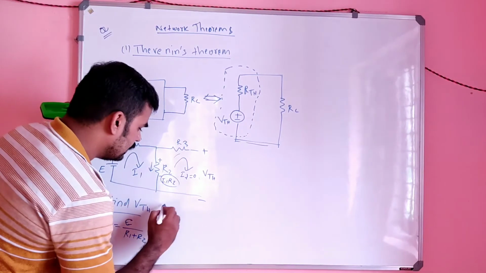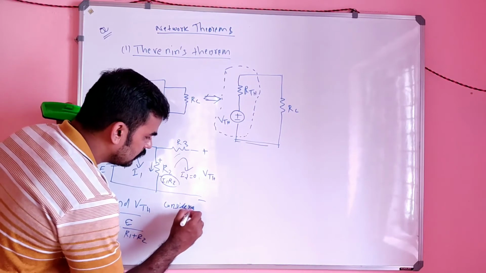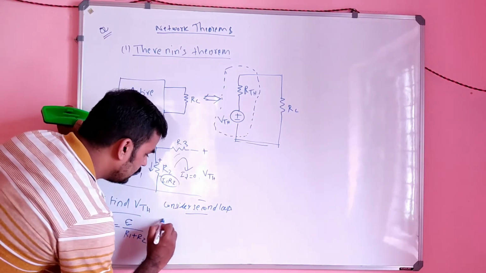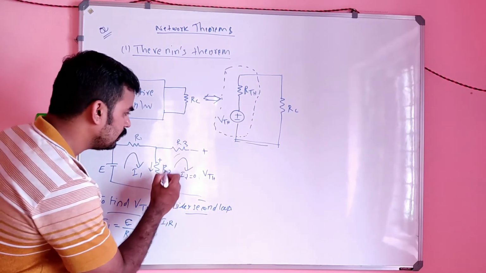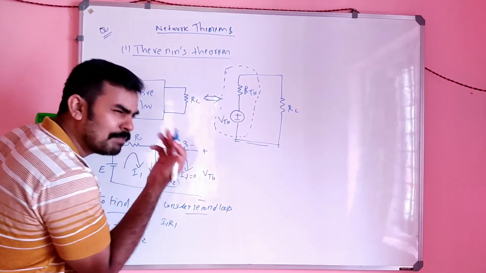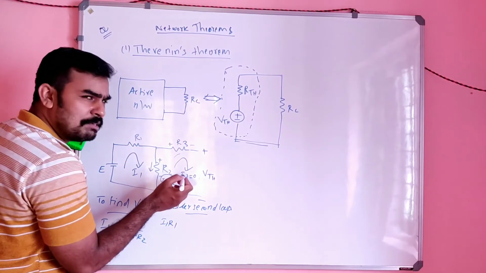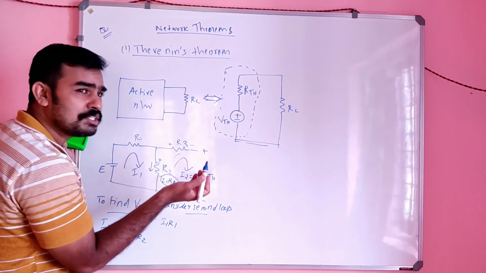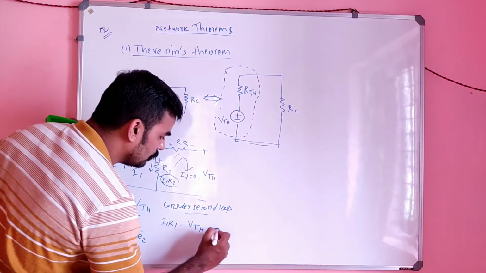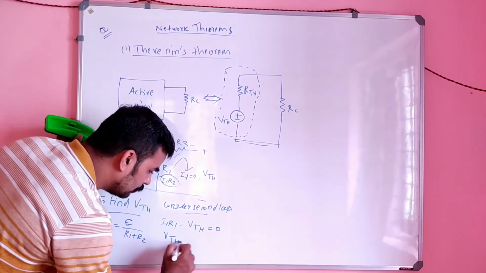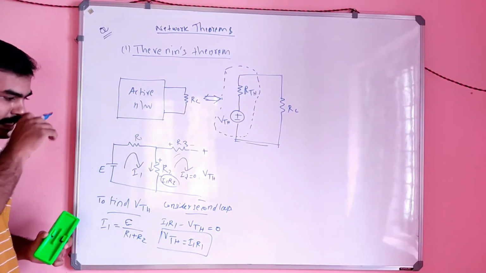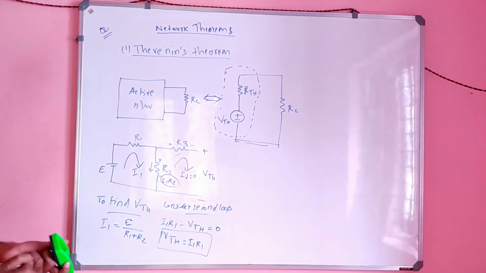Consider the second loop. What can I get? It is I1 into R1 minus I2 into R3. Suppose this is the current which is flowing; I2 is equal to 0, so there is no need to consider I2 into R3 because it is already 0. But here, minus VThevenin equals 0. Or simply VThevenin equals I1 into R1. So this is the VThevenin.